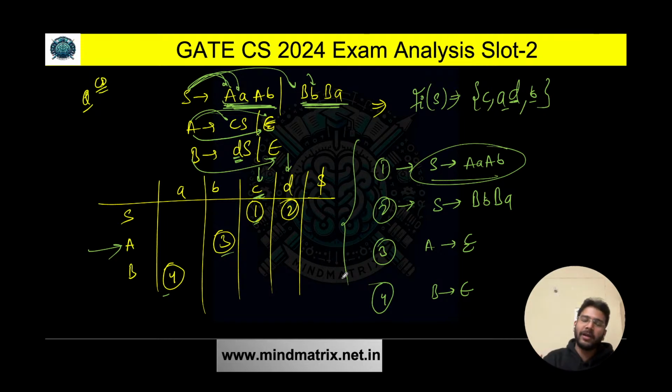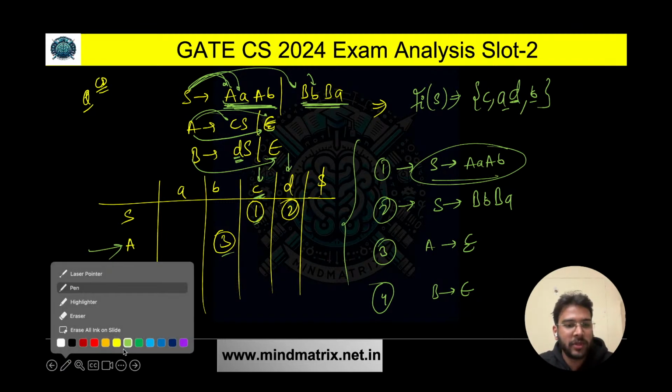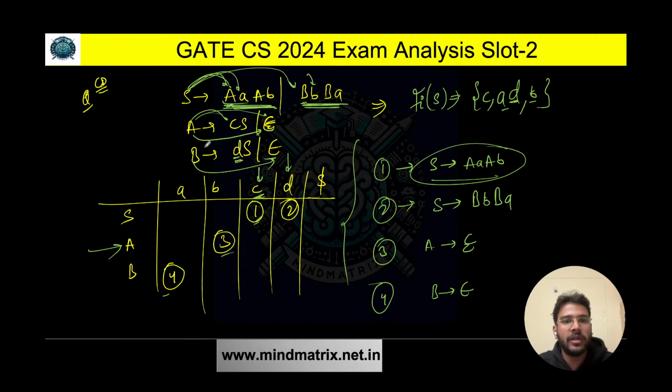So when we don't have epsilon productions, we just need to find the first of the left side. When we have epsilon productions, let me explain it more clearly if you have any doubt. Carefully see, here first of A has epsilon. So in that case, we need to find the follow of A. What is follow of A? That is small a. Anything else? No. So that is why, due to this production, we are having this fourth one and third one.